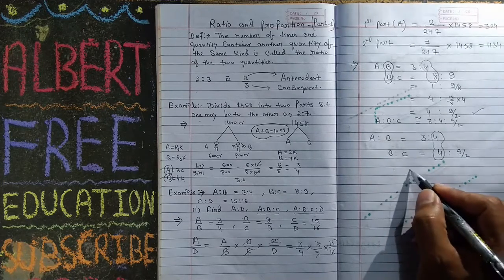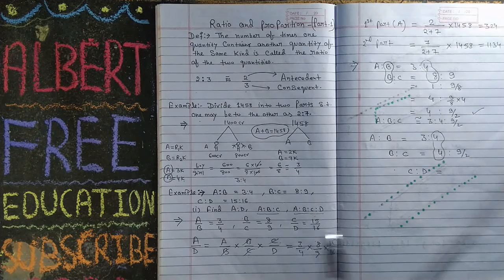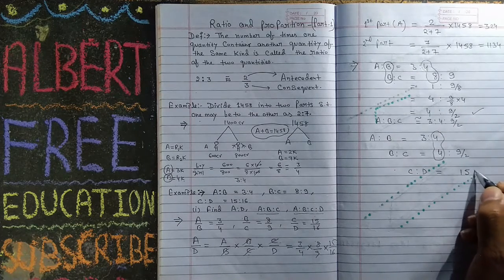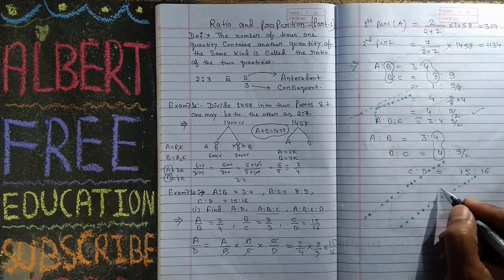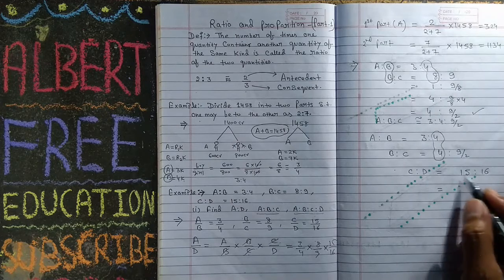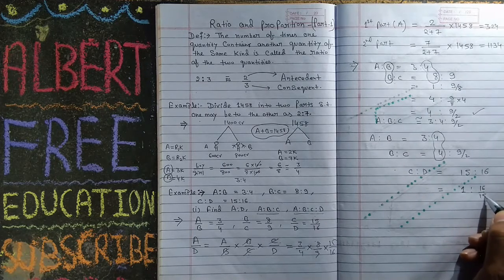Now C ratio D is equal to 15 upon 16, that is 15 ratio 16. It must be same. So we will use the same method. At first divide by 15: 1 ratio 16 upon 15.